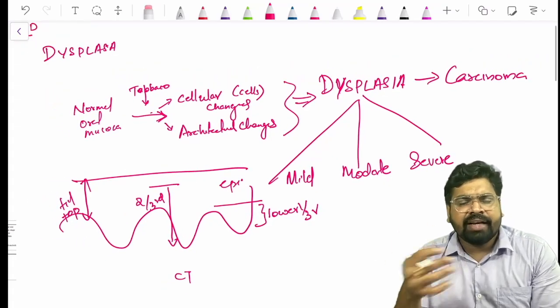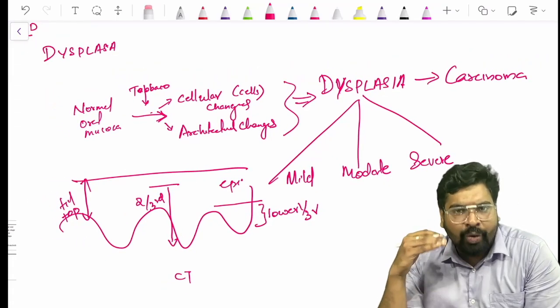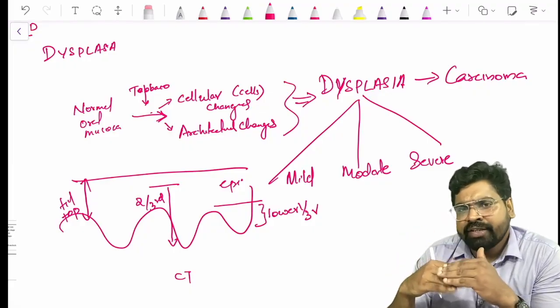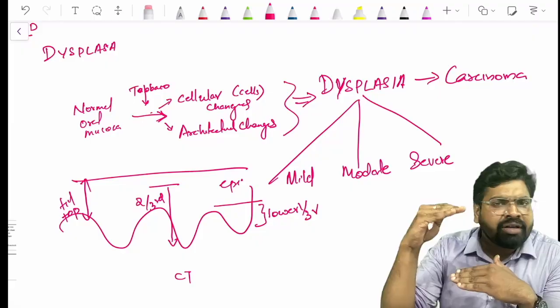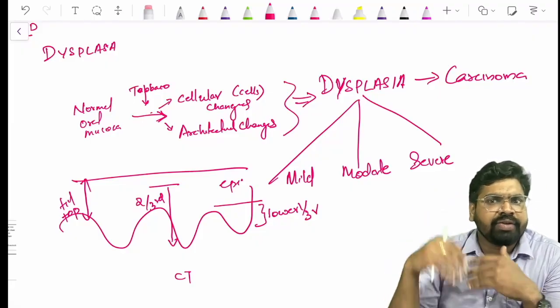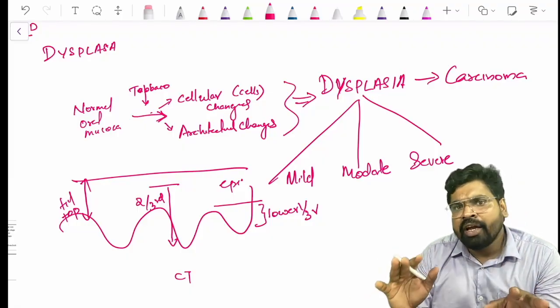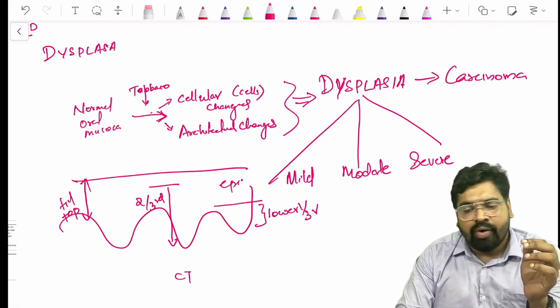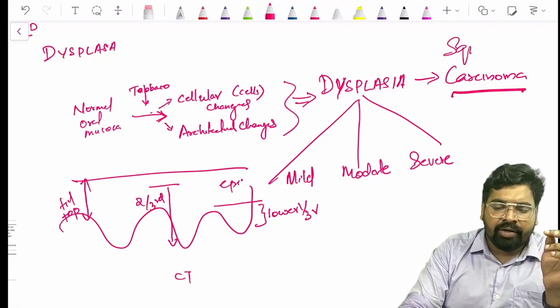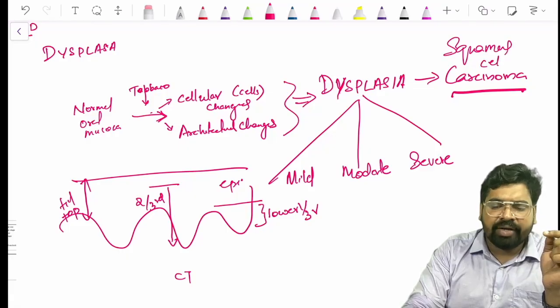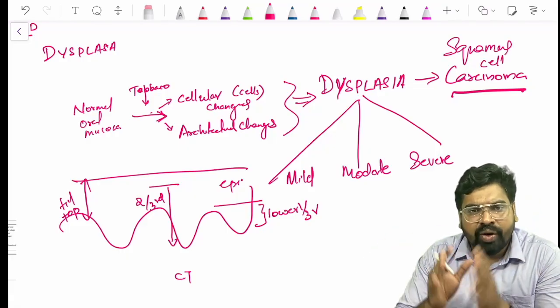So dysplasia can be of three grades based on location. If it is occurring in the lower one-third, we call it mild; till two-thirds, moderate; and till the surface, severe. And then, if this person still is not checking it, what happens? It will turn to squamous cell carcinoma. It will turn to a cancer. So this is what is really happening here.